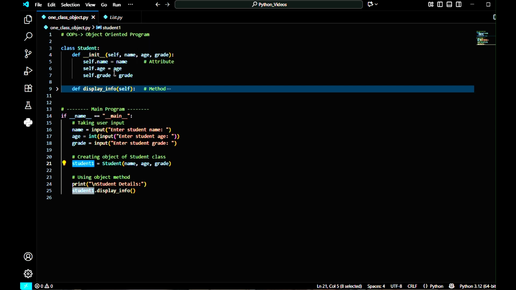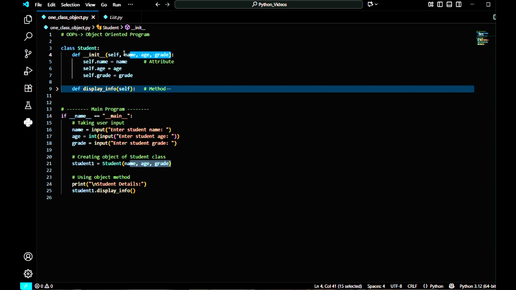So the syntax to define a constructor, where we are actually using class attributes, would be like this: self.name equals name, this equals is the assignment operator. So self.age assigned age, self.grade assigned grade. Whatever parameters we take here, like name, age, and grade, it is good if we take the same class attributes, and it will be okay.